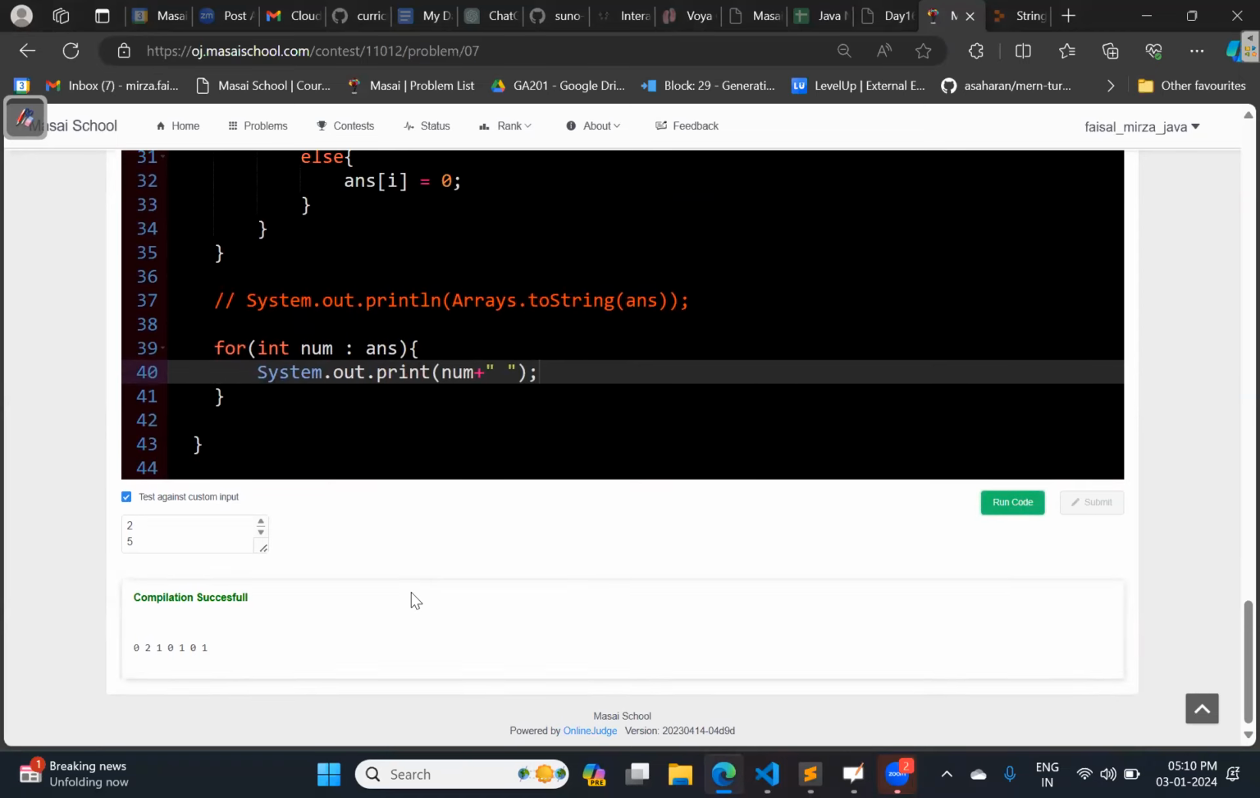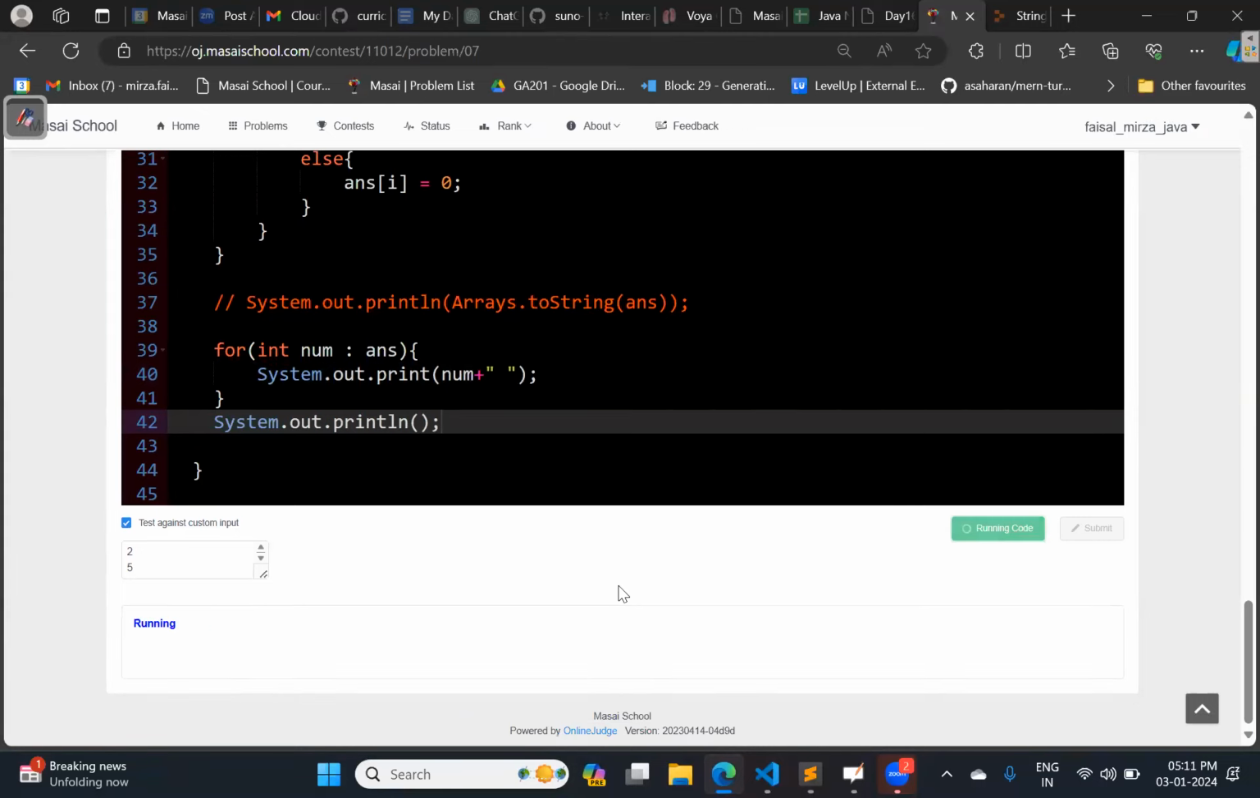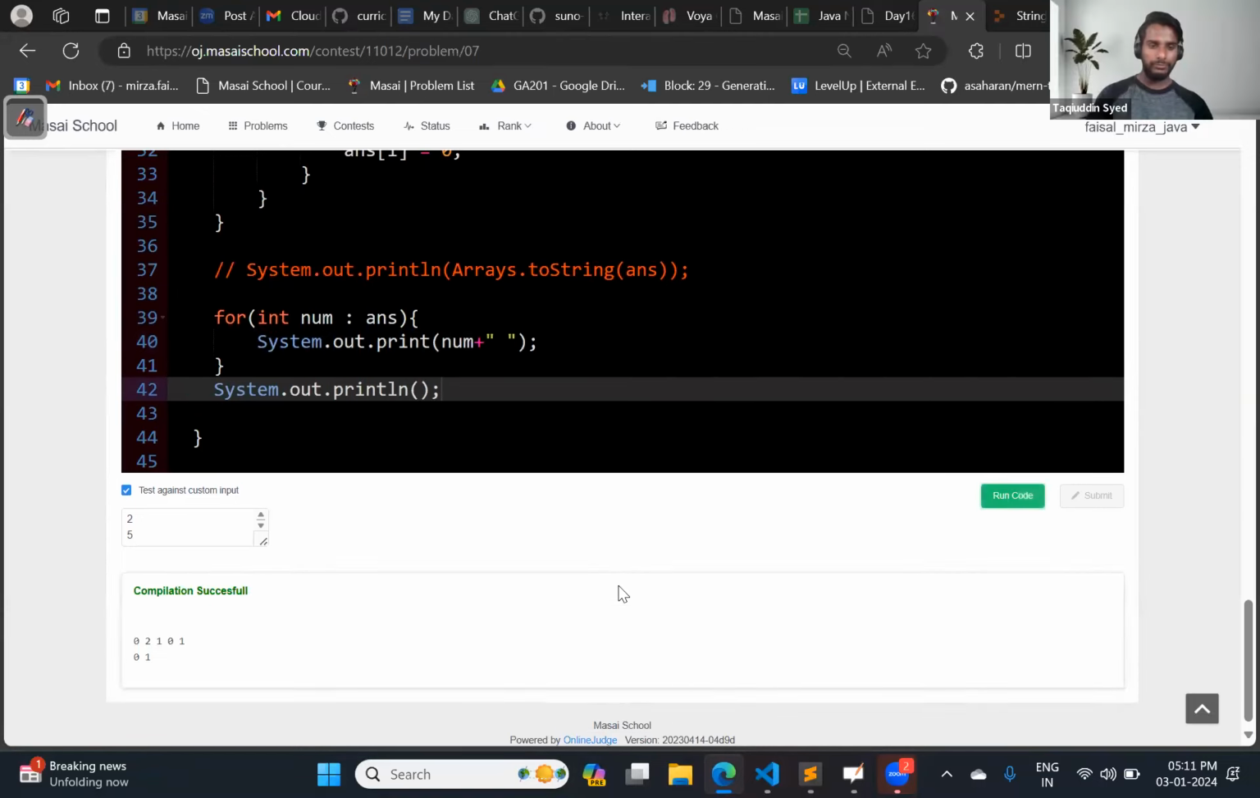Yeah, we are getting the right output. Sir, the 0, 1 should be on the next line, I think. Yeah, last one. If you see that I'm using print, for the next test case it is not giving the line break. So we need to give the line break, System.out.println. Now this is the correct answer coming.